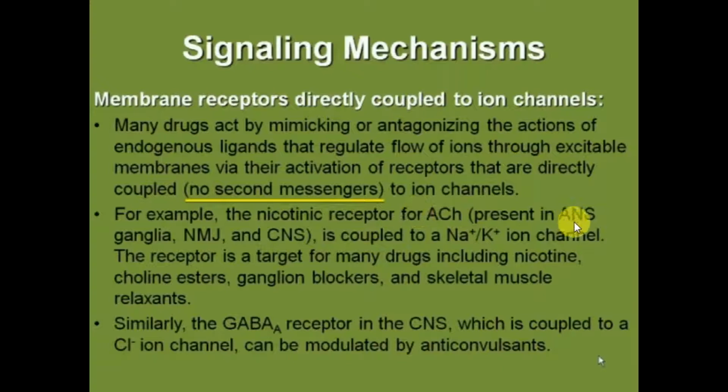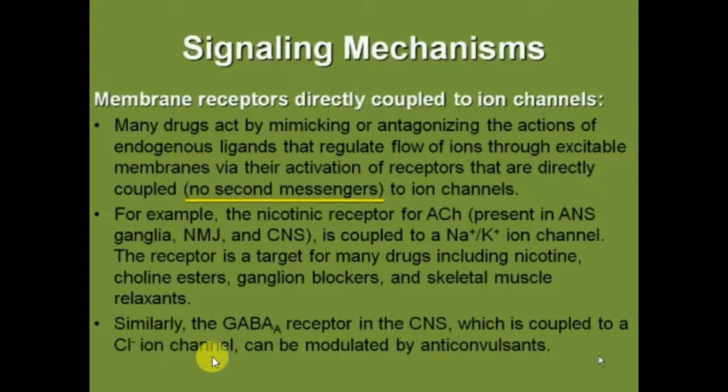Acetylcholine is present in the ANS, in ganglia, in the neuromuscular junction, and in the central nervous system, and is coupled to a sodium-potassium ion channel. The receptor is a target for many drugs. These drugs include nicotine, choline esters, ganglionic blockers, and skeletal muscle relaxants. Similarly, the GABA-A receptors in the CNS, which are coupled to chloride ion channels, can be modulated by anticonvulsants. You can see that the acetylcholine nicotinic receptor is coupled with sodium and potassium ion channels, while the GABA receptor is coupled with a chloride ion channel.